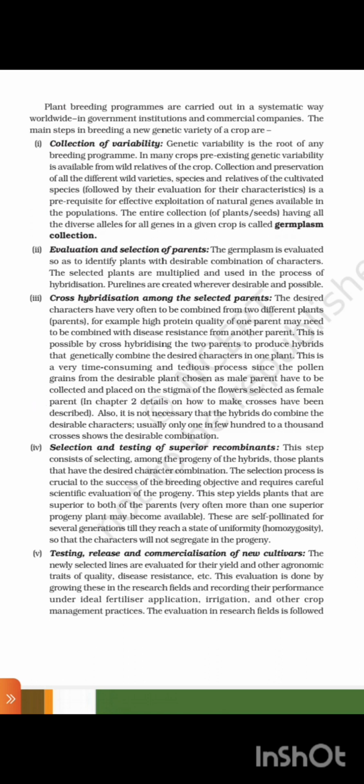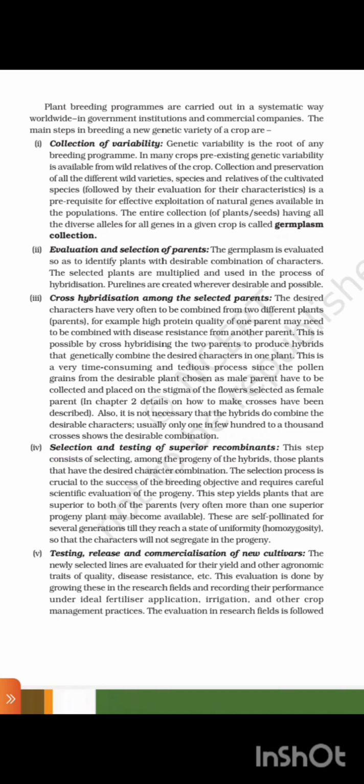In Chapter 2, details on how to make crosses have been described. Also, it is not necessary that the hybrids combine the desirable characters. Usually only one in a few hundred to 1,000 crosses shows the desirable combination.